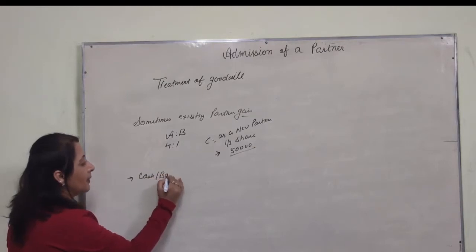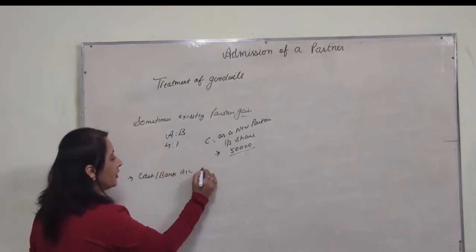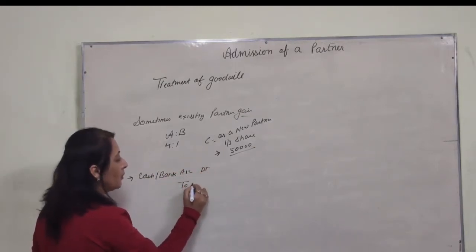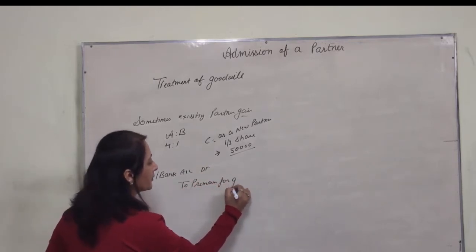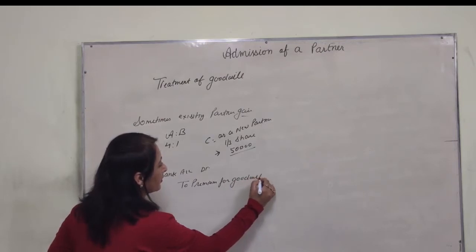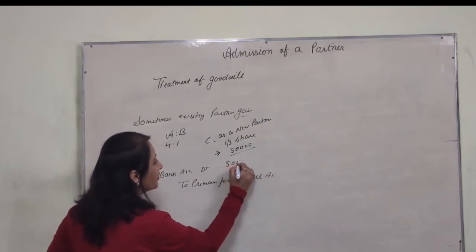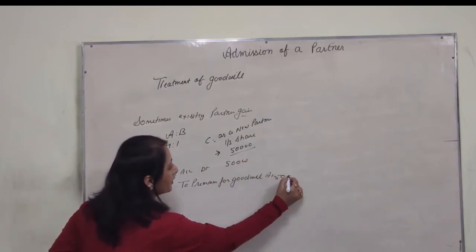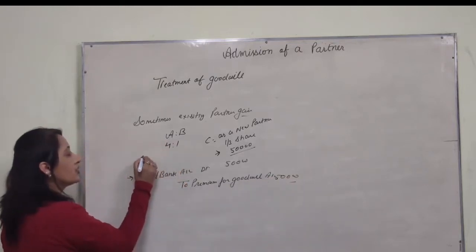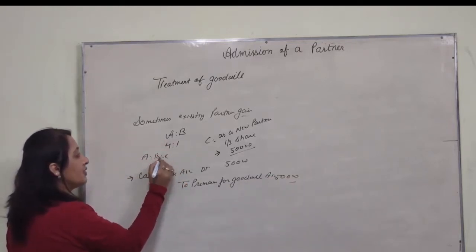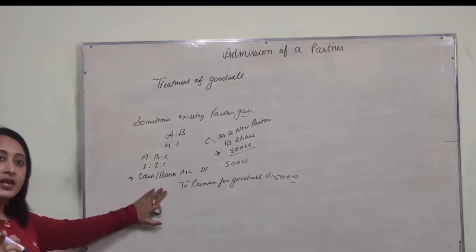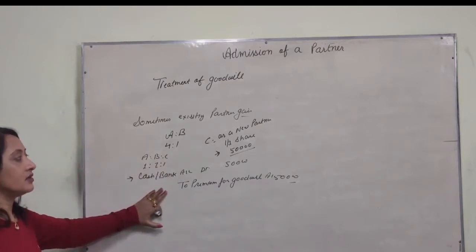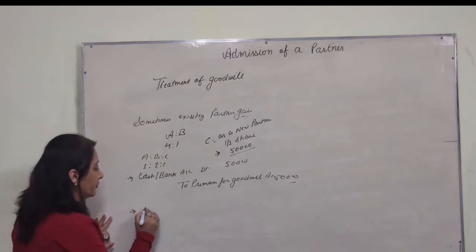Cash or bank account debited to premium for goodwill account 50,000 and 50,000. New ratio is given, A, B and C 1:1:1. Now goodwill is distributed among the partners in sacrificing ratio.